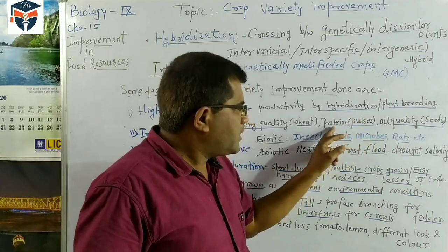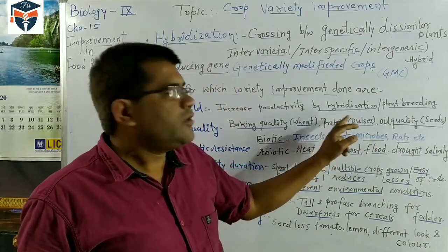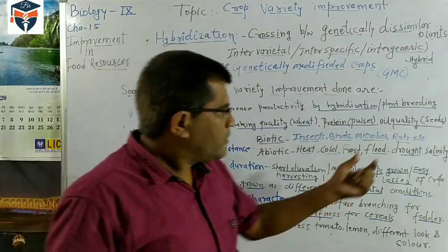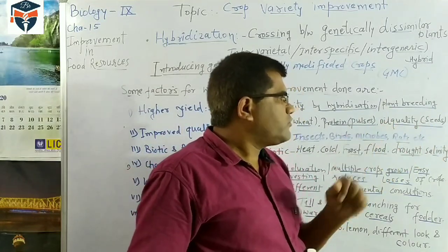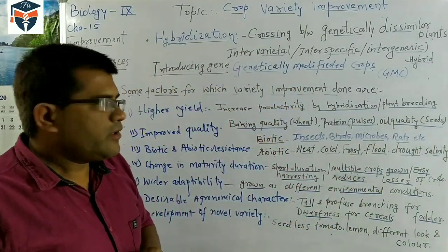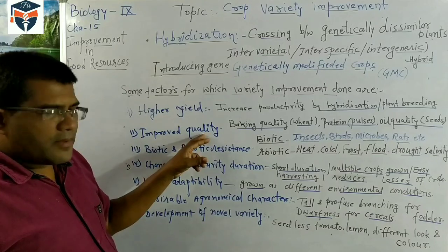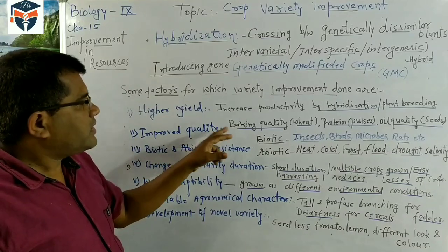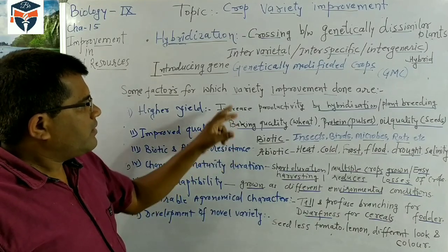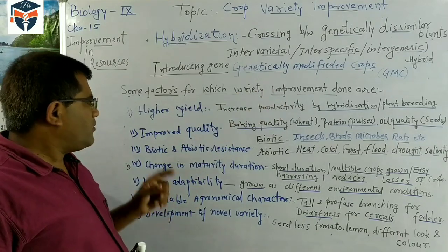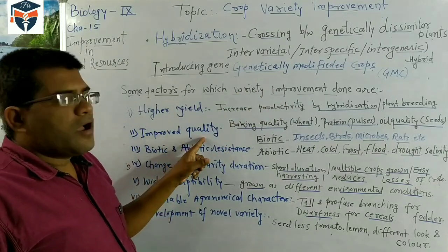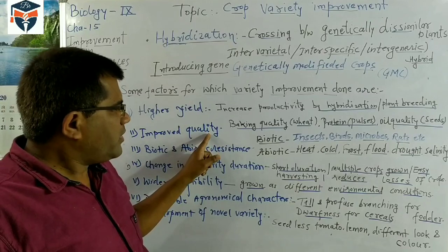In pulses, they should have more protein. If we are selecting seeds, they should have high oil quality. So such types of crops are selected in variety improvement, which have high or improved quality.